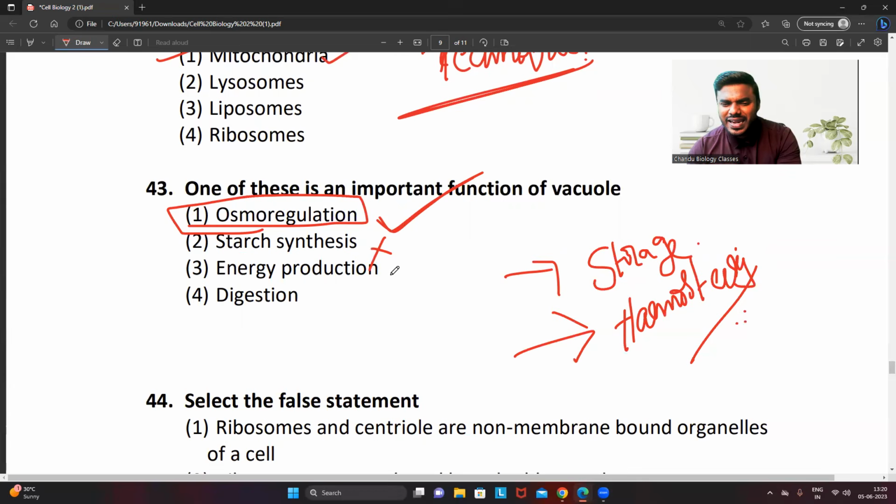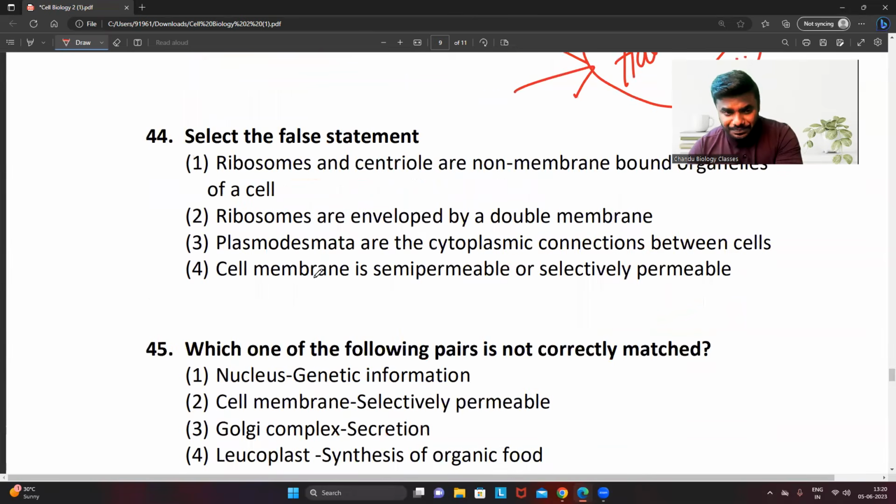It is not involved in any synthesis. It is never involved in energy production. It is never involved in breakdown. Only storage and only homeostasis. Hence the correct answer is option 1.